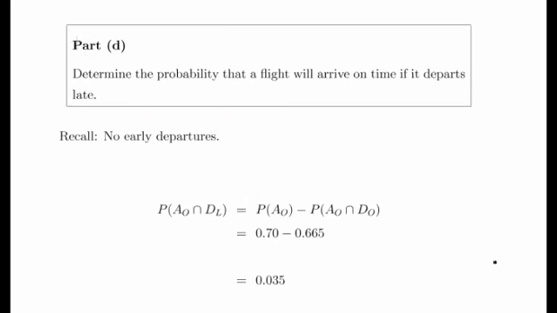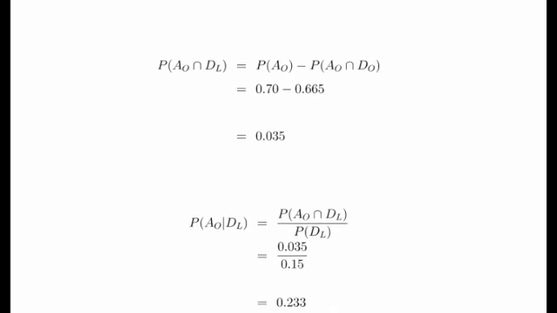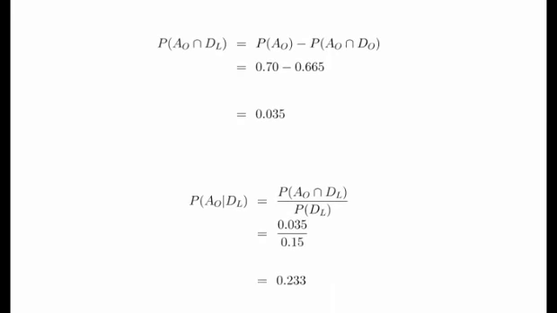So this is part D. What we are asked to do is determine the probability that a flight will arrive on time if it departs late. And recall that there are no early departures. So let's look at the formula I have written down here that we're going to use. The probability of AO given DL is equal to, using the general conditional probability formula, the probability of AO and DL over the probability of DL.